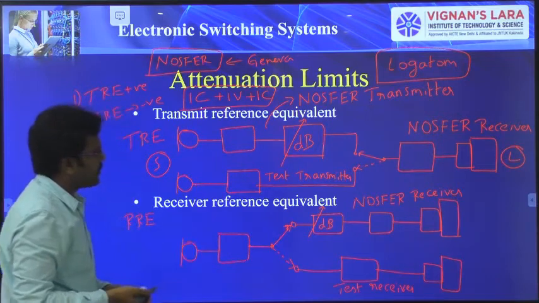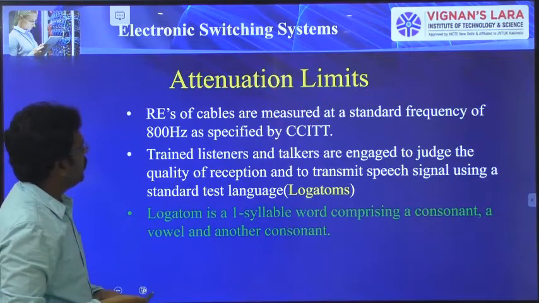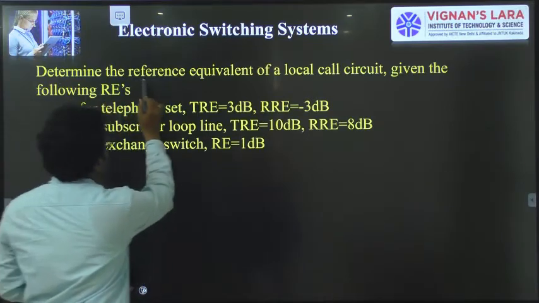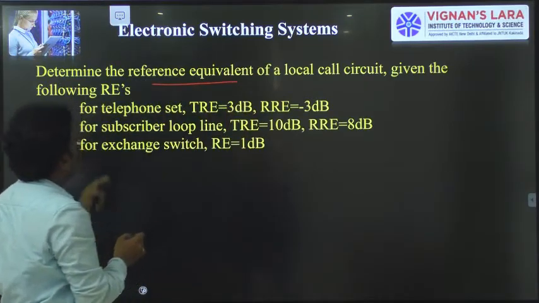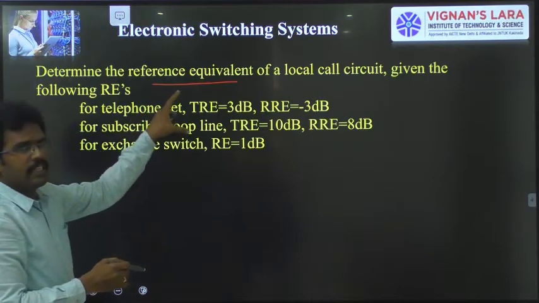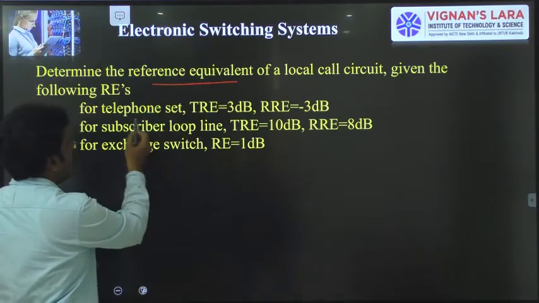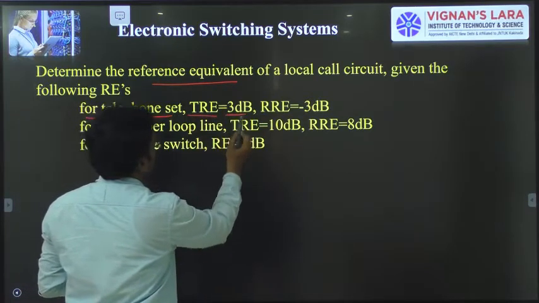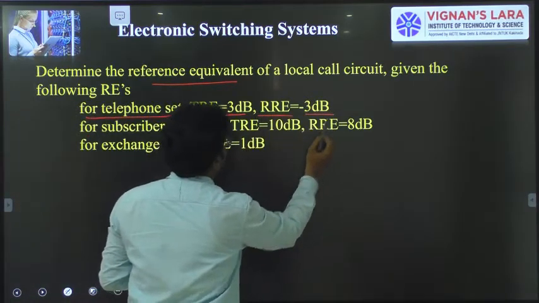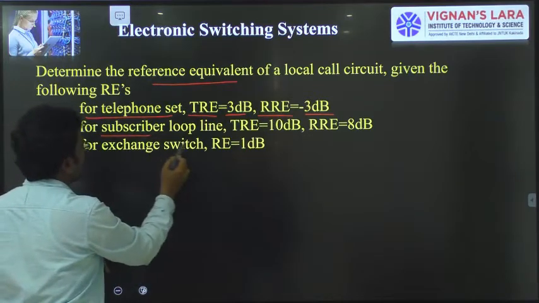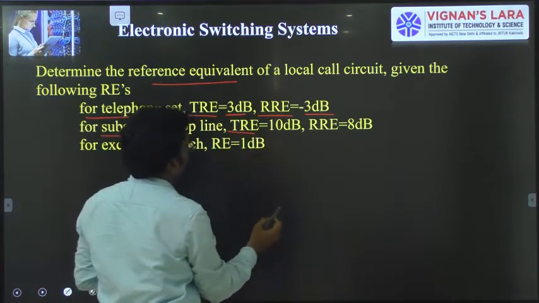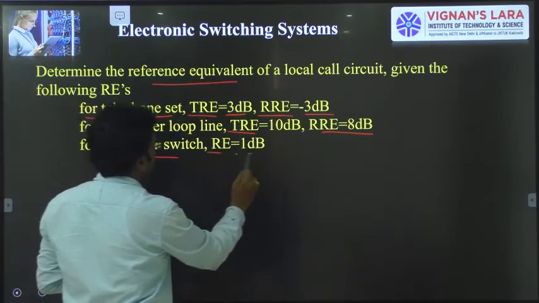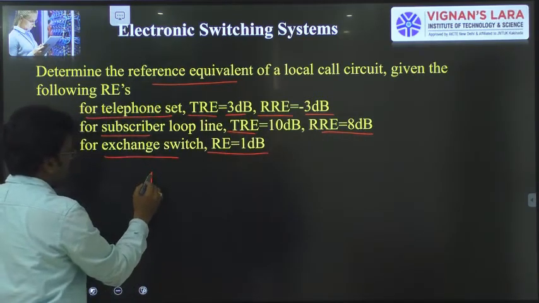Okay, so here we'll see one problem to find out the ORE. The main point here is I have to find out the overall reference equivalent of a local call. They are giving some specifications here. For telephone set, the TRE is 3 dB and RRE is minus 3 dB. For subscribers loop, the TRE is 10 dB and RRE is 8 dB. And for switching exchange, the RE is 1 dB.